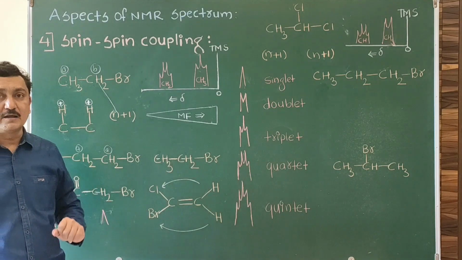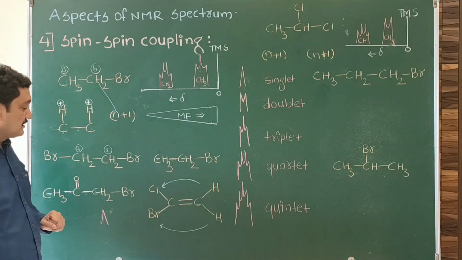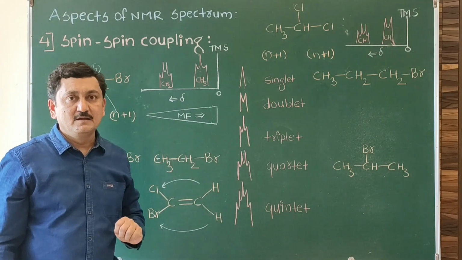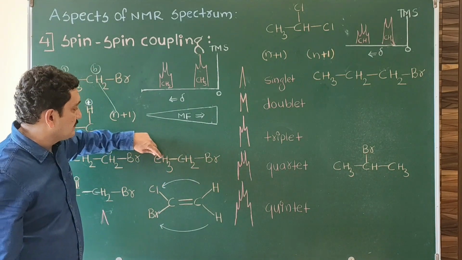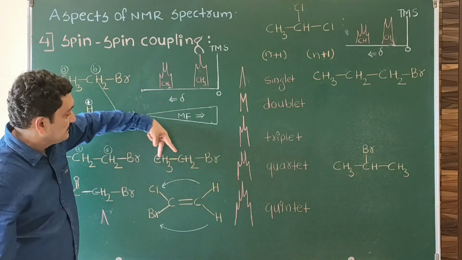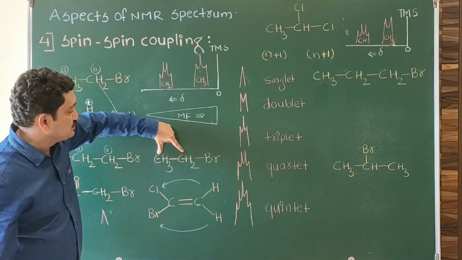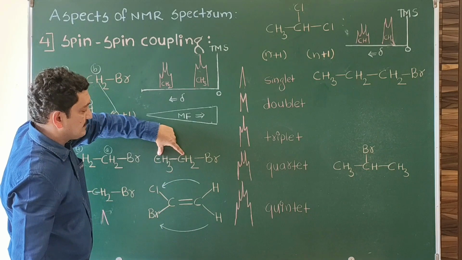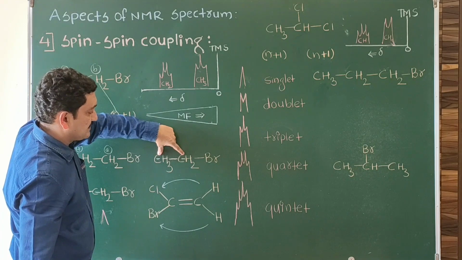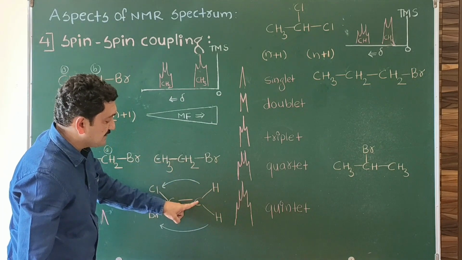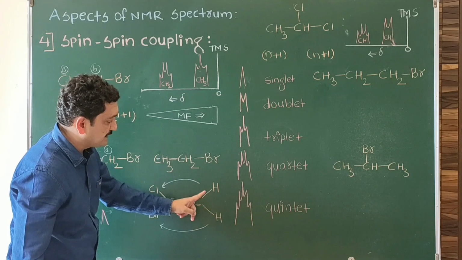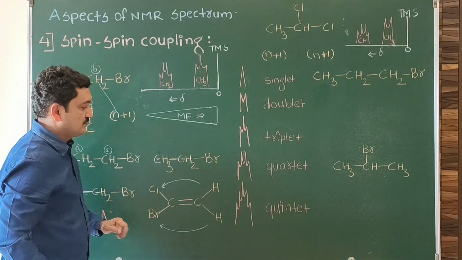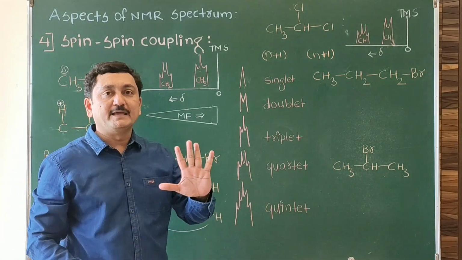So splitting doesn't occur in the case of equivalent protons, and doesn't occur in the case of non-equivalent protons which are separated by more than 3 bonds. For splitting, the protons should be on adjacent positions. They should be non-equivalent. They should be vicinal, separated by maximum 3 bonds, present on adjacent carbons. They can split the signal of each other. Or hydrogens on the same carbon, called geminal, separated by 2 bonds, can also split the signal of each other because they are non-equivalent. So they can split the signal of each other by the n+1 rule.